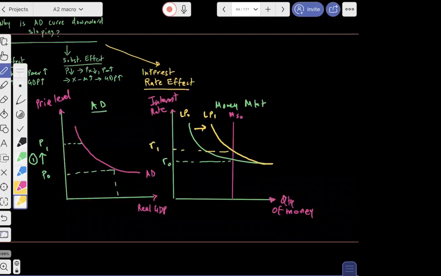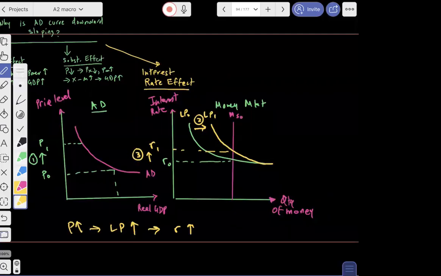So because the price level went up, the demand for money went up. So higher price level resulted in LP rising, or demand for money going up, which causes the interest rate to go up. So this is number 2. This is number 3.